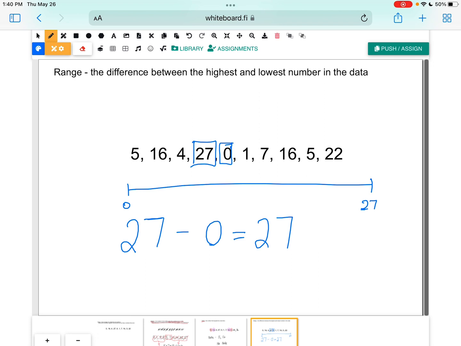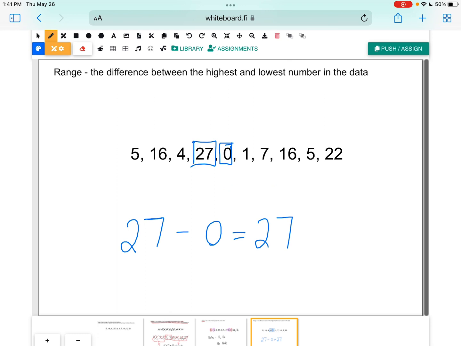But for example, it could shift and it could be something from 10 to 37, for example, and there's 27 numbers in between. But that's why we want to find out that range, to figure out how far apart those numbers are split, if that's a big gap in between the numbers or a little one.